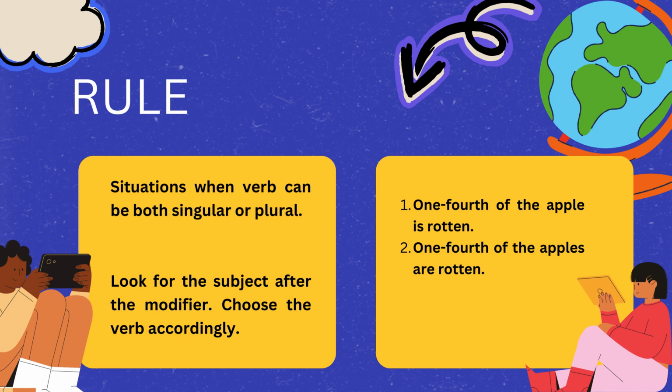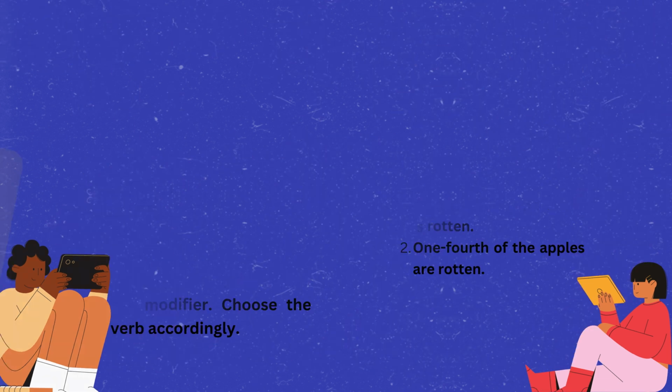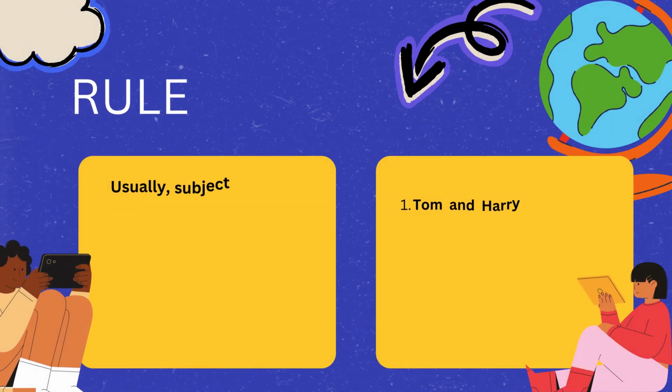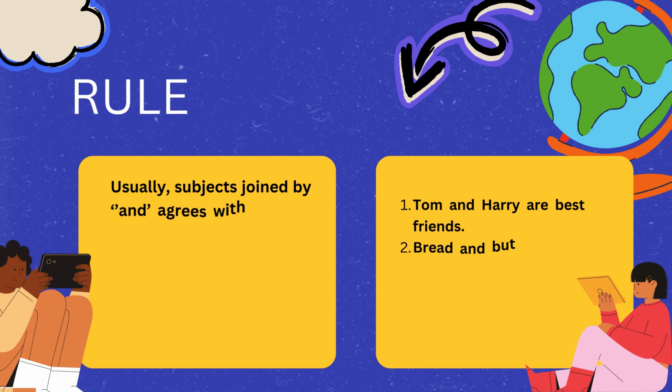So that's an example of how you use the same portion for the subject with a singular verb and a plural verb. So easy. 1/4 of the apple means less than one, so it will be singular. But when I talk about 1/4 of the apples, if there are many apples, 1/4 can be more than one, so I will use 1/4 of the apples are rotten.